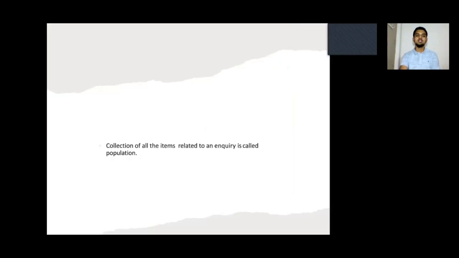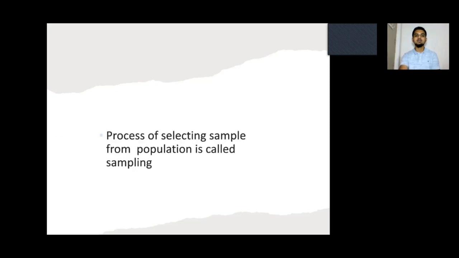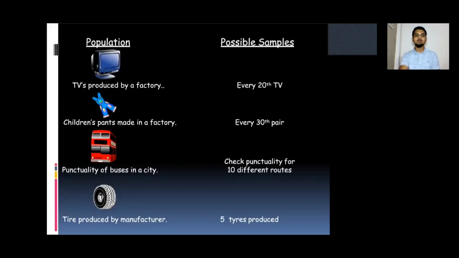Now let us see what a population is. The collection of all the items related to an inquiry is called a population. What is a sample? A sample is a representative part of the population. What is sampling? The process of selecting a sample from the population is called sampling.